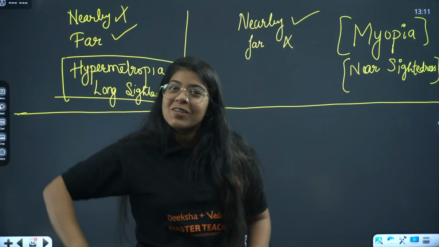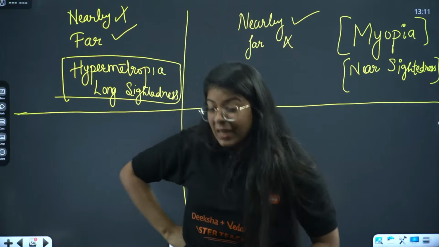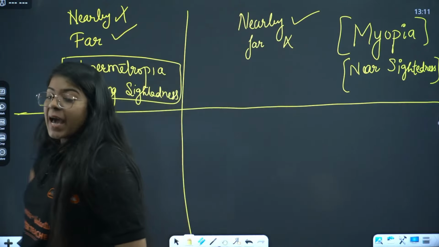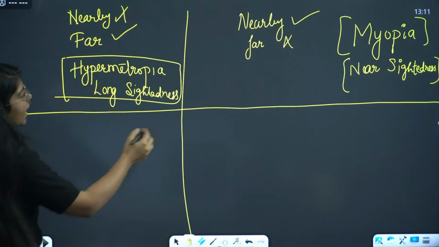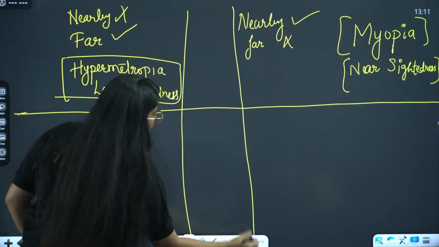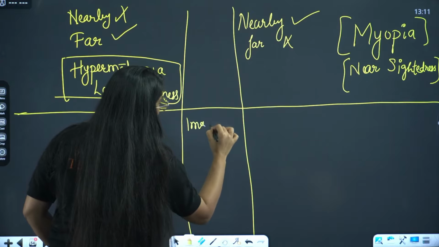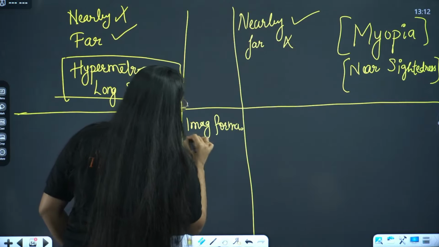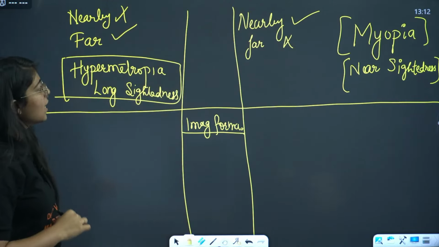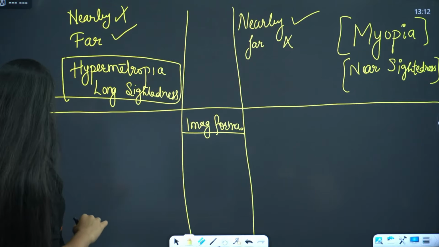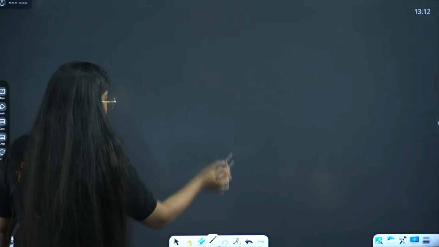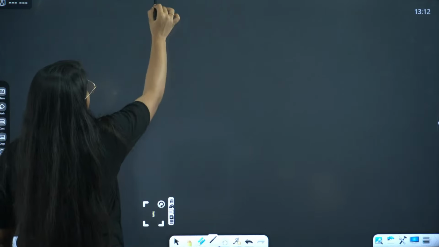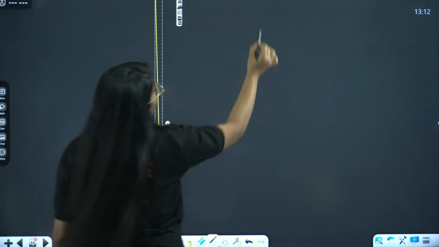Let me reframe the question. Next part is where the image is formed. Image formation. Let me just make this diagram again, okay?